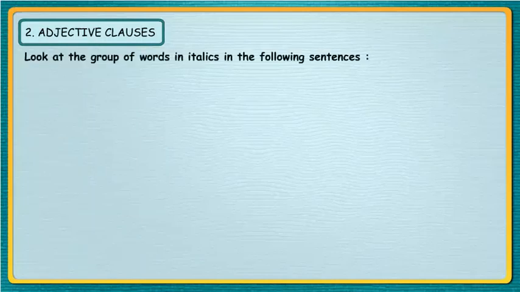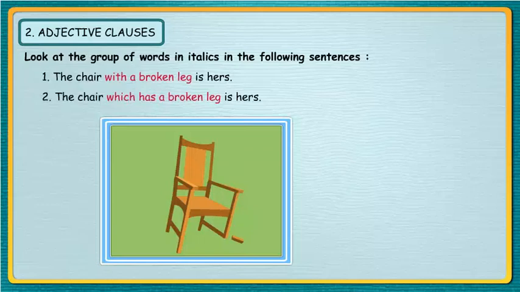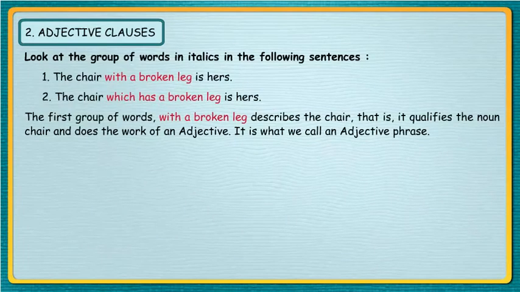Adjective clauses. Look at the group of words in italics in the following sentences. The chair with a broken leg is hers. The chair which has a broken leg is hers. The first group of words, with a broken leg, describes the chair, that is, it qualifies the noun chair and does the work of an adjective. It is what we call an adjective phrase.